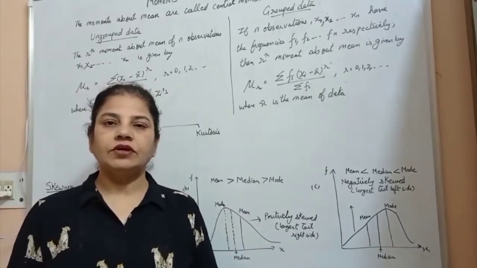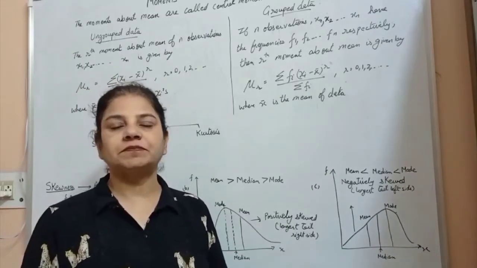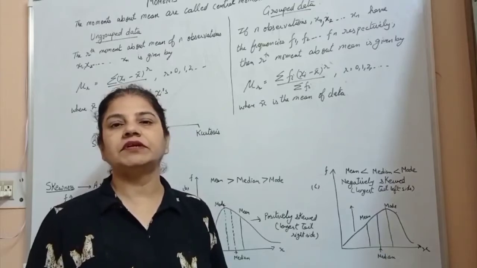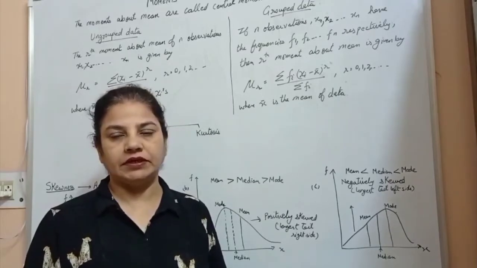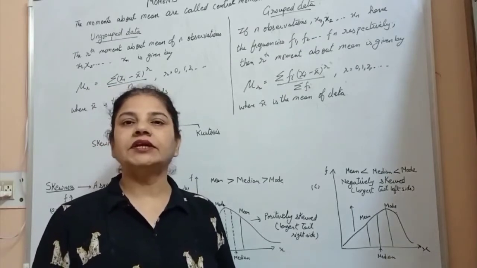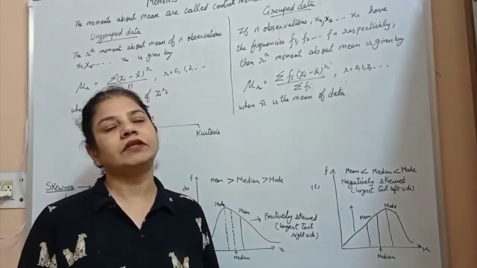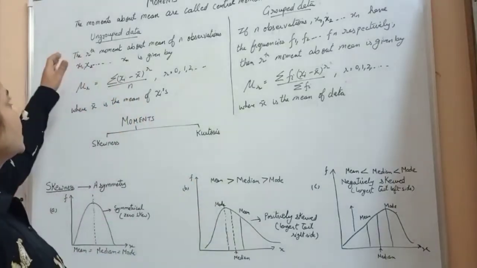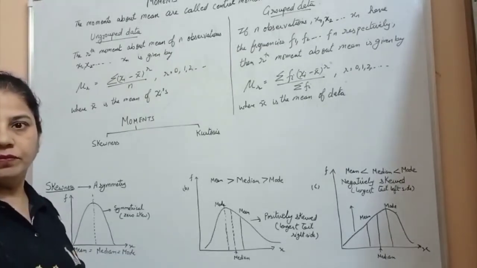In my previous video on measures of dispersion, we studied deviation, mean deviation about mean, mean deviation about median, variance, and standard deviation. With continuity on that, we proceed with moments. Moments about mean are called central moments.